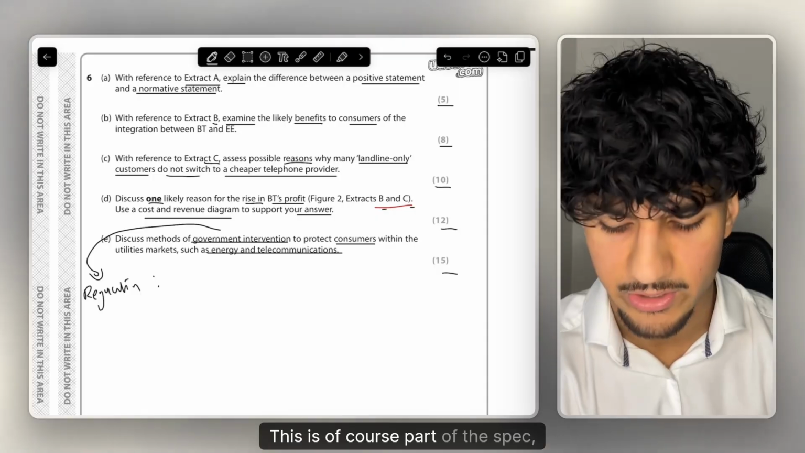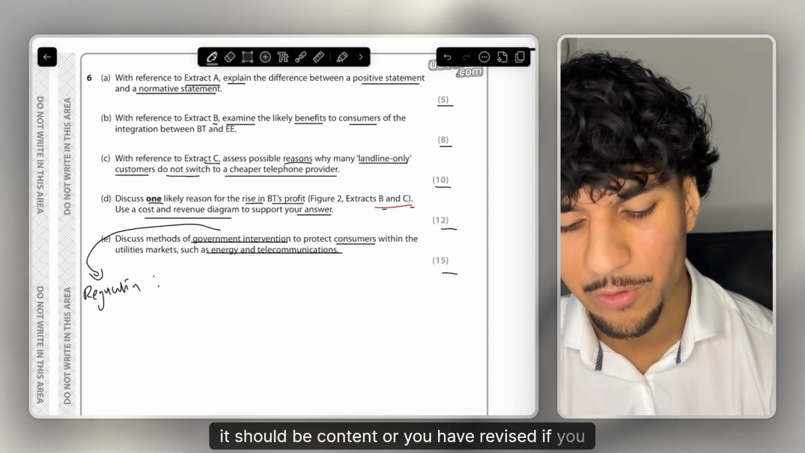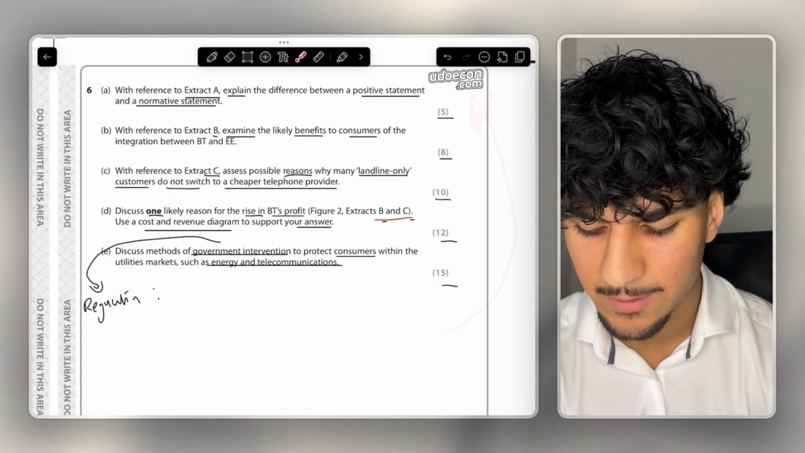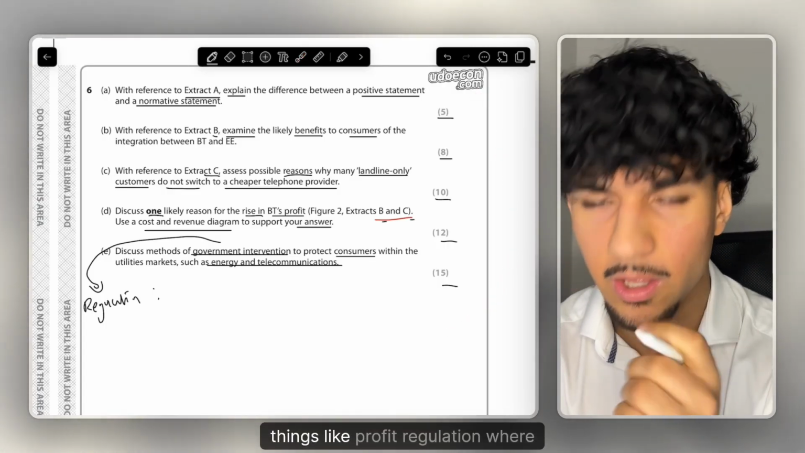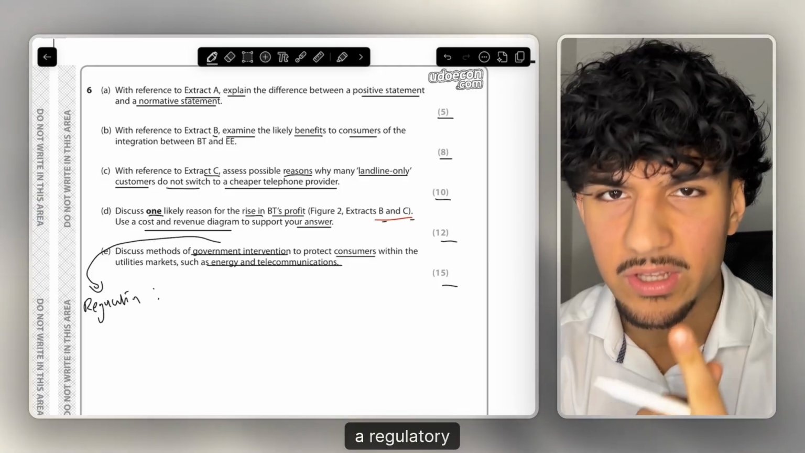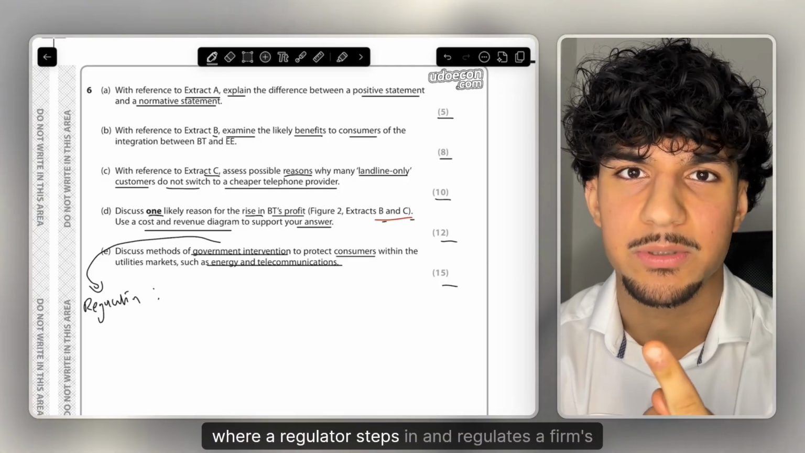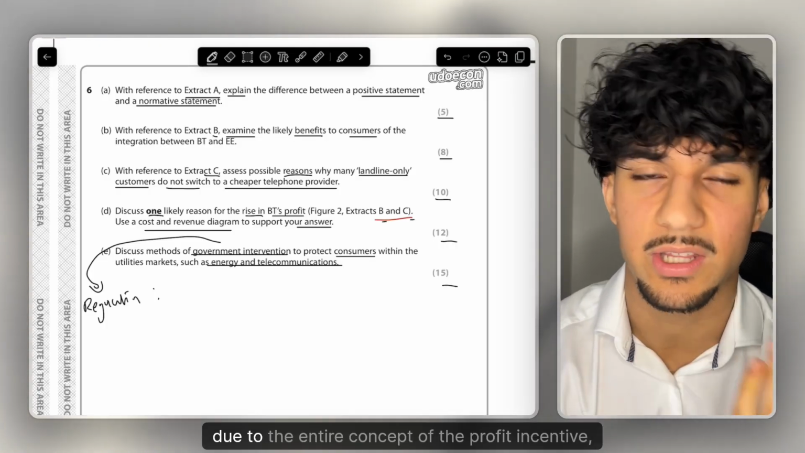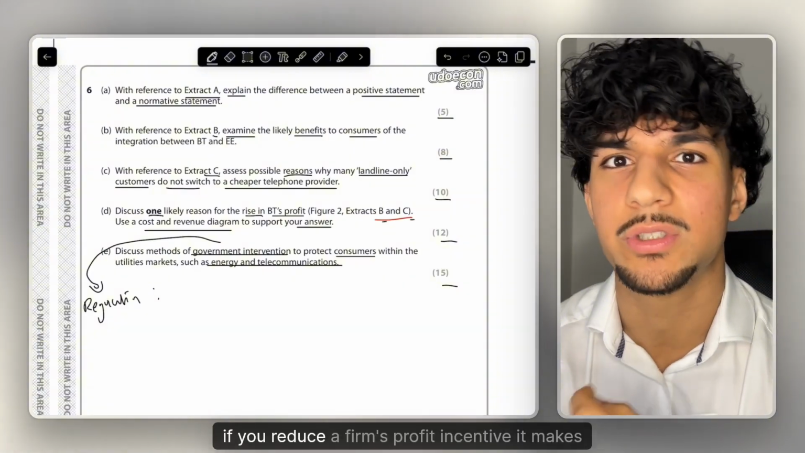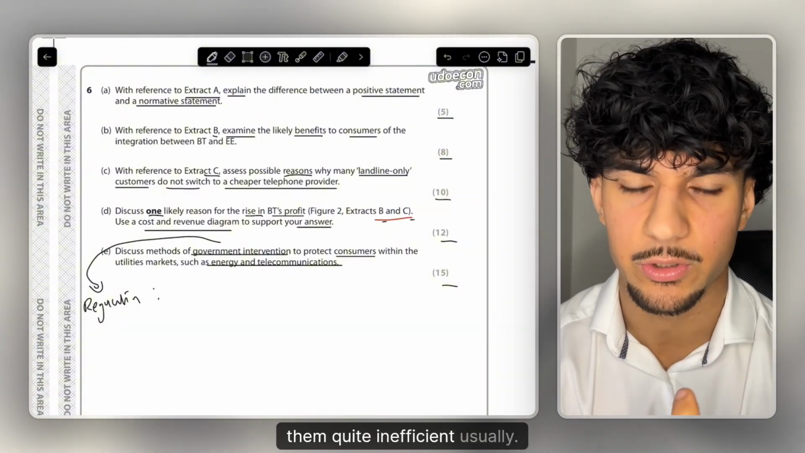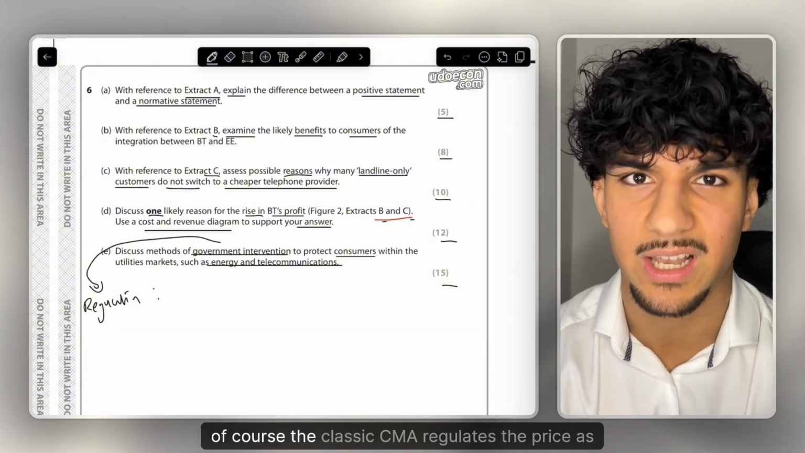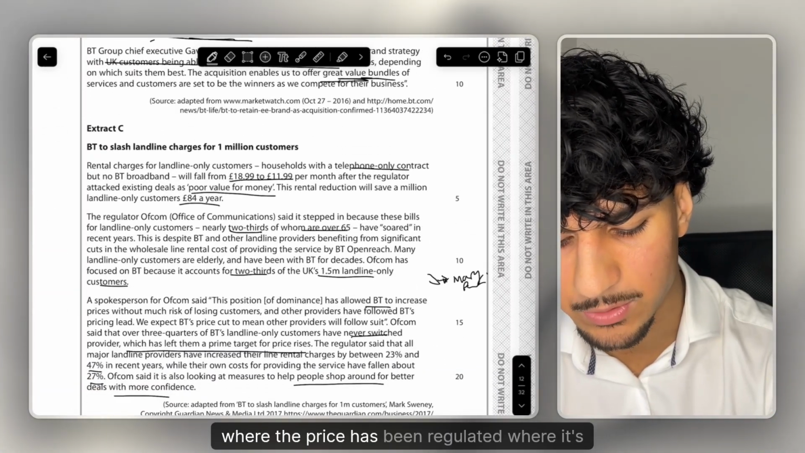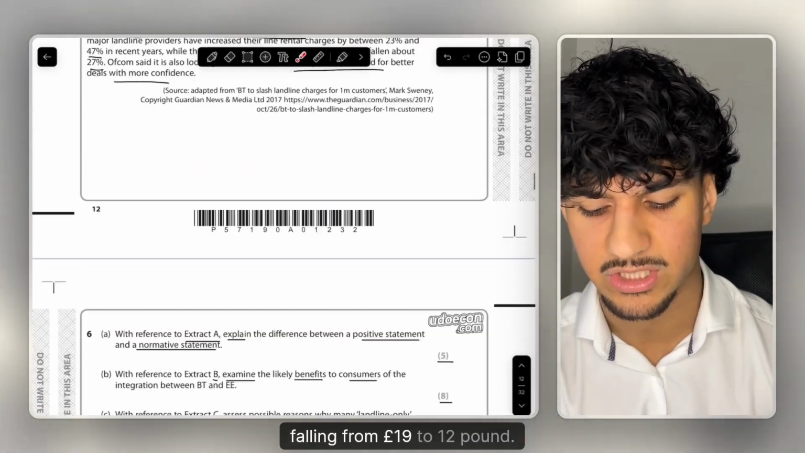This is, of course, part of the spec. It should be content knowledge you have revised. If you have not revised it, flashcards and revision notes are available on the udoecon.com website. The main things that come to my mind are profit regulation, where a regulator steps in and regulates a firm's profits, which isn't used as much anymore due to the concept of the profit incentive. If you reduce a firm's profit incentive, it usually makes them quite inefficient. Then price regulation, the classic, where the CMA regulates the price, as you can see in this extract, where the price has been regulated, falling from £19 to £12.